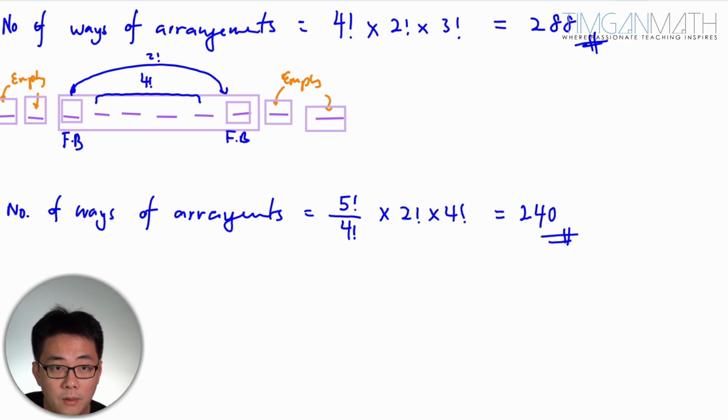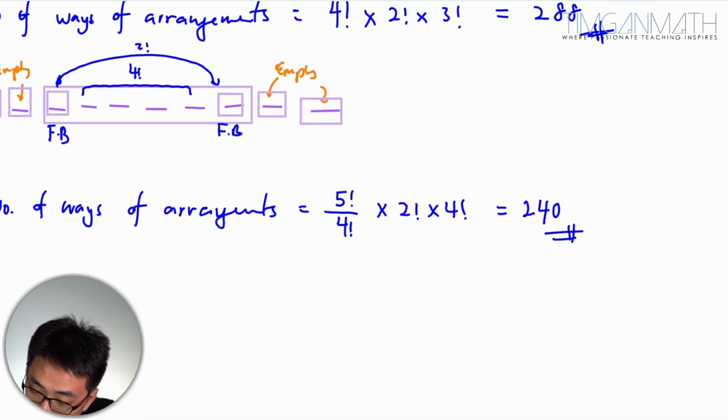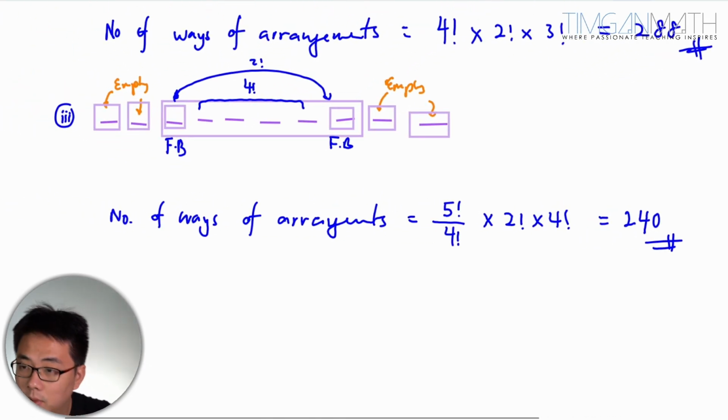Okay. So this is how you do it. 5 factorial times 2.